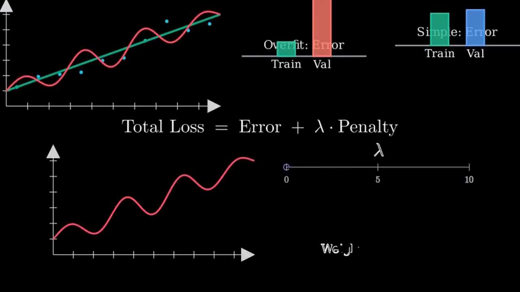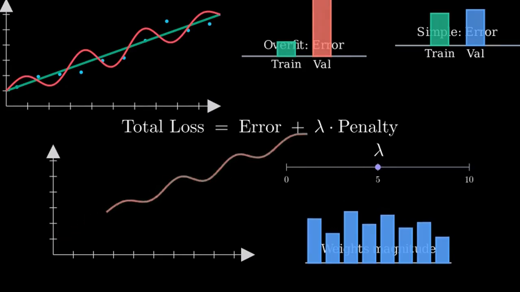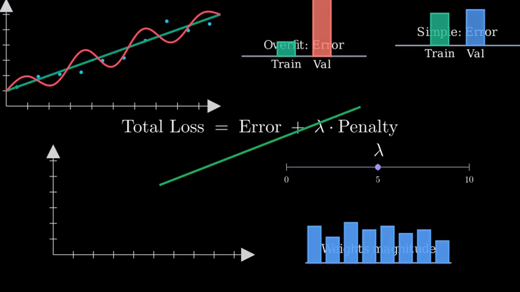The strength of the penalty is controlled by lambda. When lambda is 0, there is no penalty and the model can overfit. As lambda increases, the model gets smoother and weights get smaller. With a very large lambda, the model may underfit because it is too simple.